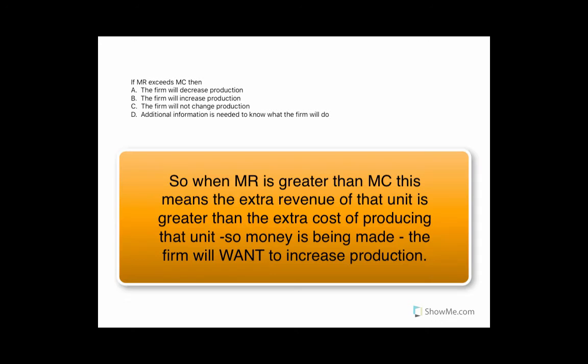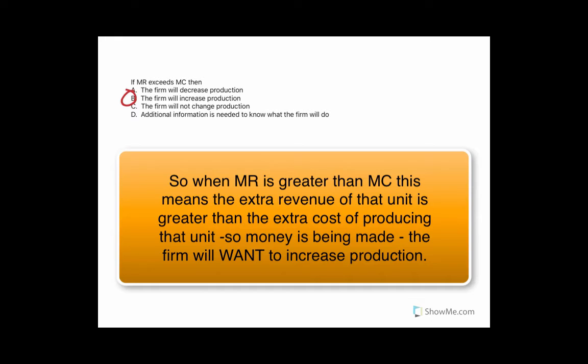Alright, so back to marginal revenue and marginal cost. So we saw earlier in number 1, I believe, that we want marginal revenue to equal marginal cost. So if marginal revenue is greater than marginal cost, what we said is that there's still profit to be made. You're making money when you produce another unit, and you want to be where marginal revenue equals marginal cost. And if marginal revenue is greater than marginal cost, you're going to want to increase production to drive them down to each other, because marginal revenue decreases when you increase production and marginal cost increases when you increase production. So that's answer B. That's the right one.